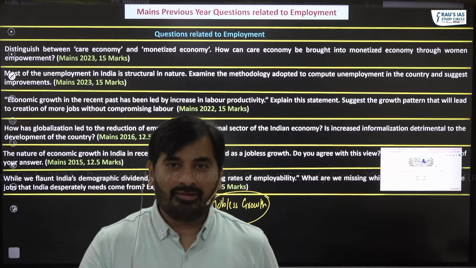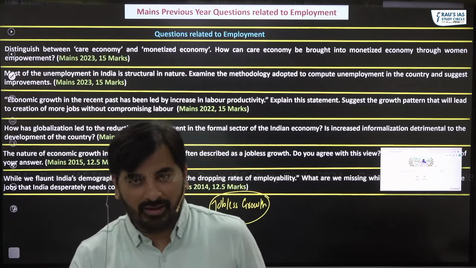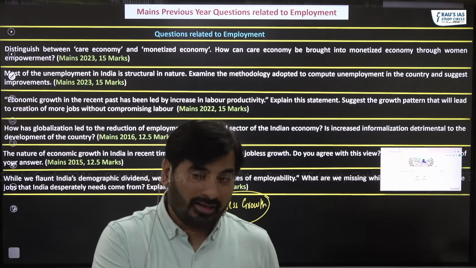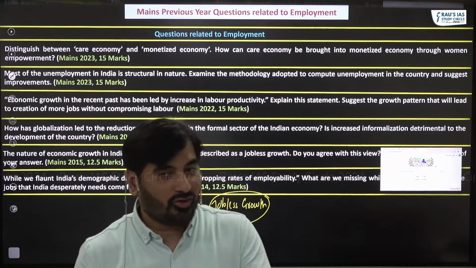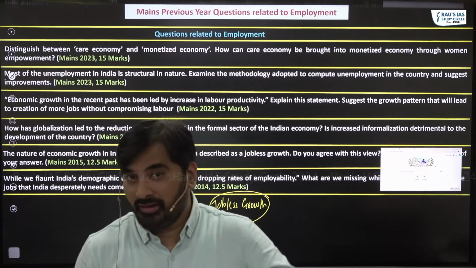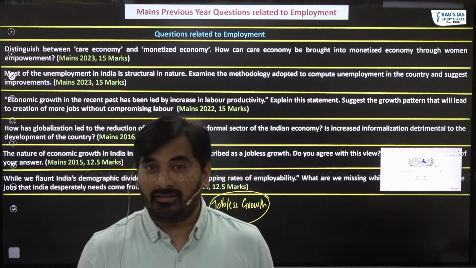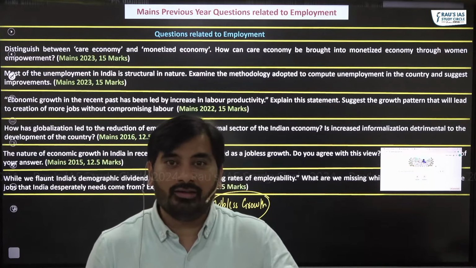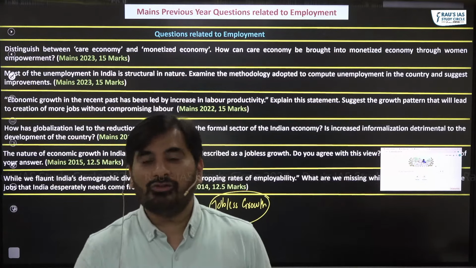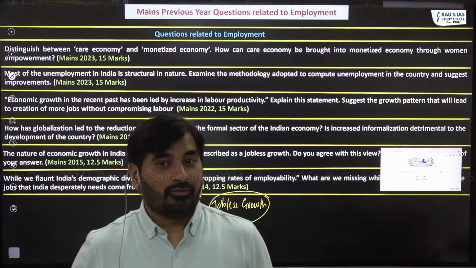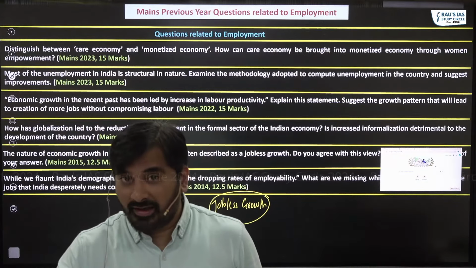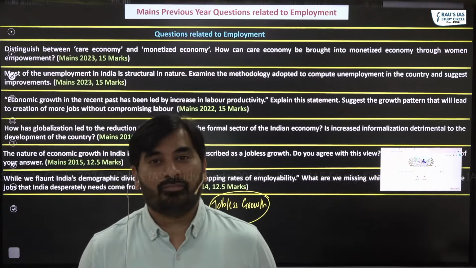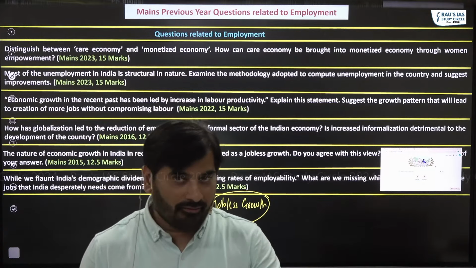Fortunately, this year's economic survey has in a way changed its stance. It no longer talks about leather and textile, rather it talks about care economy and food processing industries, which it believes are the sunrise sectors of the Indian economy to create jobs. So you can expect questions on food processing industries as well as care economy in the mains examination. Hope it is clear to everyone.